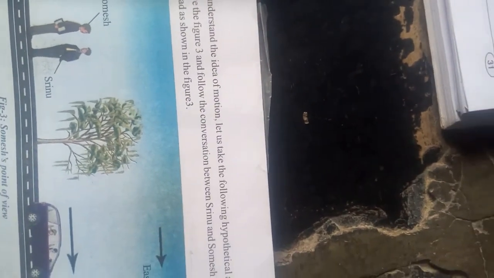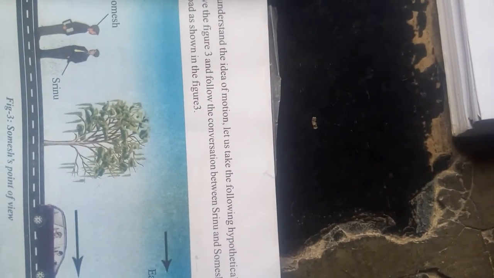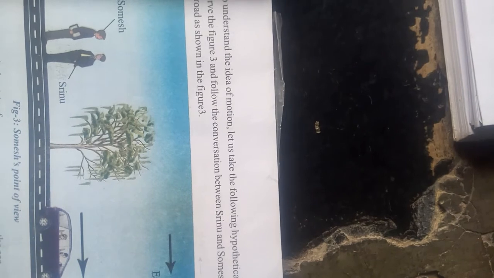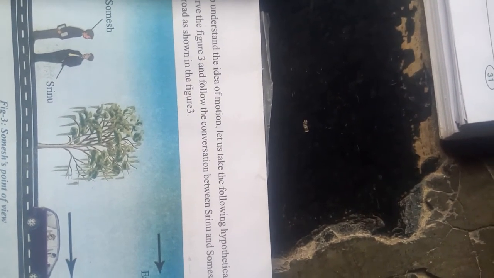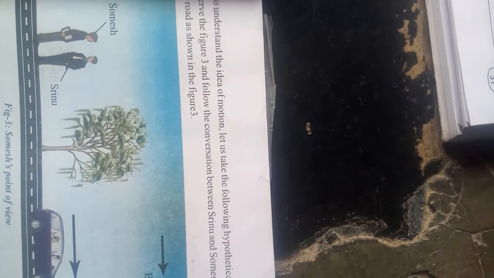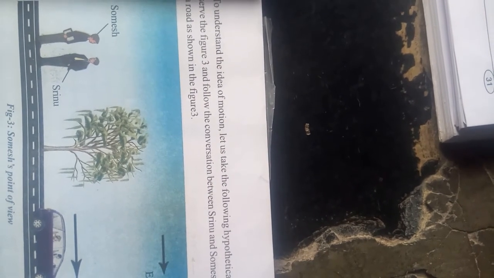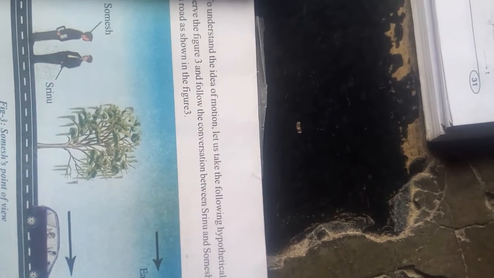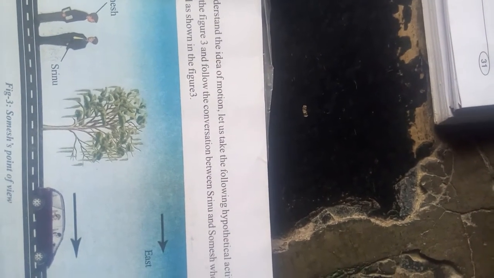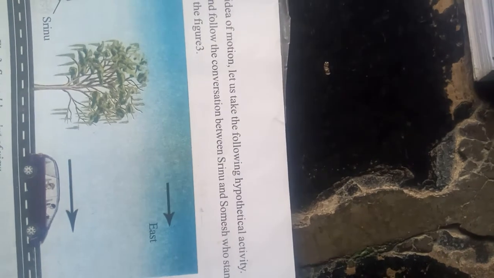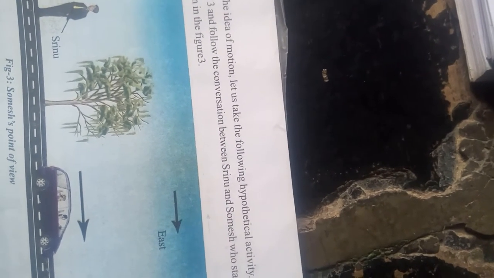Observe this figure. What is the state of motion of the tree? The tree is at rest. The tree is not moving. What is the state of motion of the car? It is moving to the east. The car is moving. Which side? East side. What is the state of the driver and passenger in the car? They are also moving like the car.